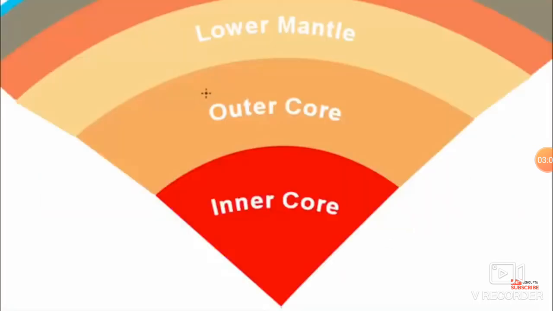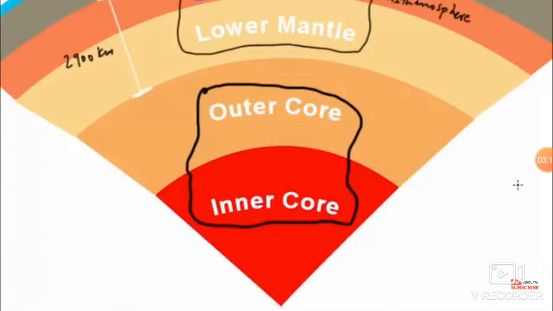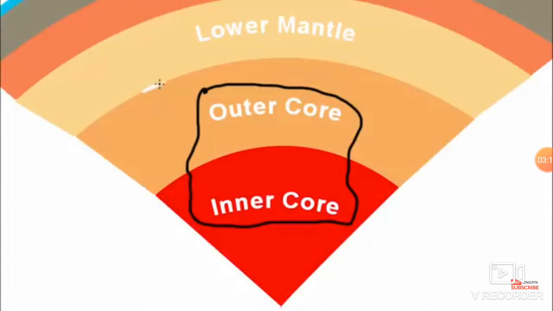The third and the final layer is the core. Core comprises of the inner as well as outer core. Now moments back we have read the thickness of the mantle is 2,900 km. So after that immediately the boundary of outer core will begin. The outer core is in liquid state while the inner core is in solid state.